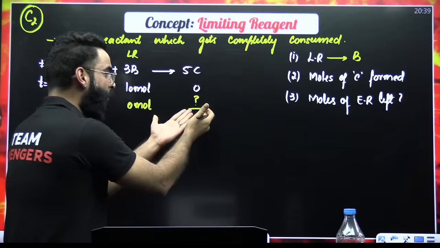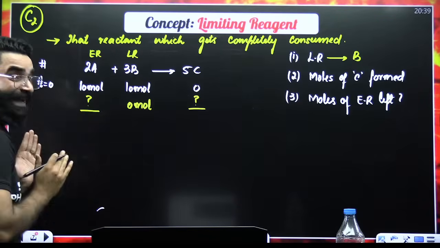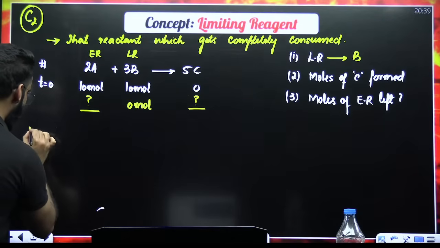Now, how do we get the moles of C formed? How do we get the moles of A left? For that, one simple thing you have to calculate. You have to see.